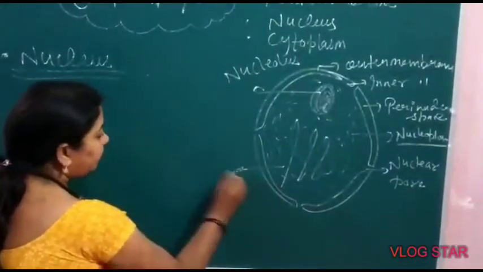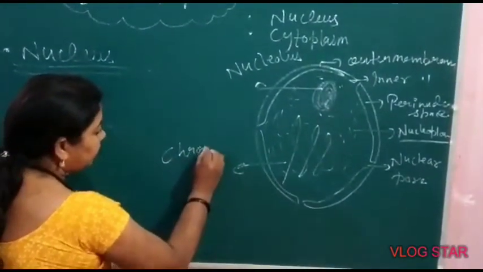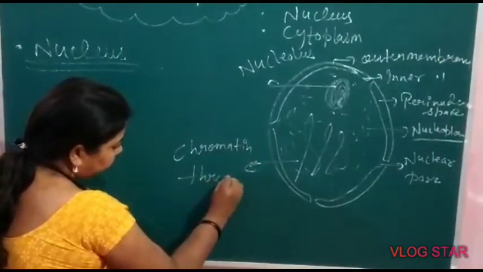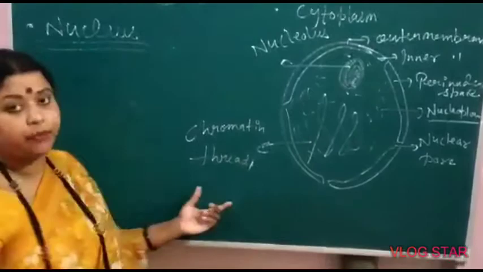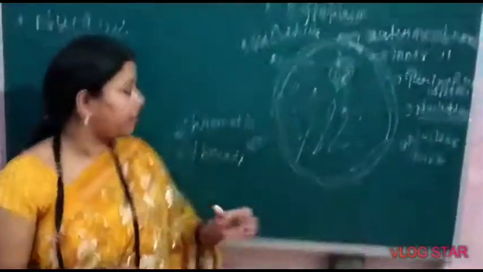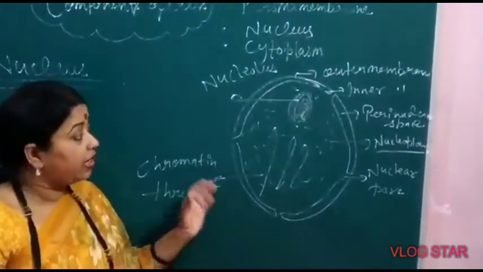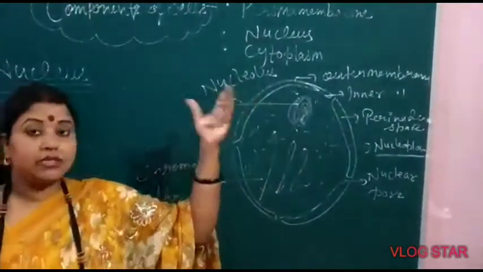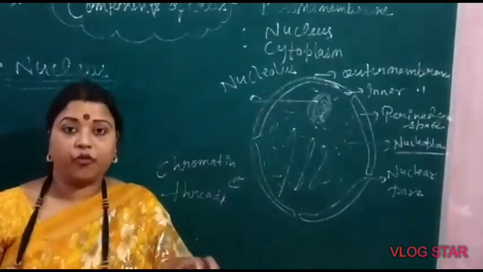These are chromatin threads. Chromatin threads are made up of chromosomes plus protein. When chromosome is wrapped with protein, this structure is called chromatin threads. In the nucleus, nucleolus is very important. Nucleolus is the site of ribosome formation.